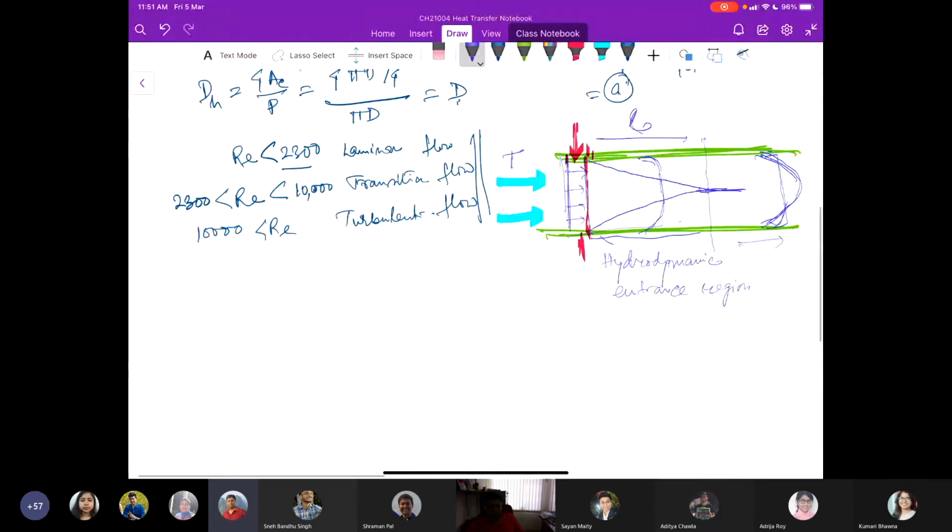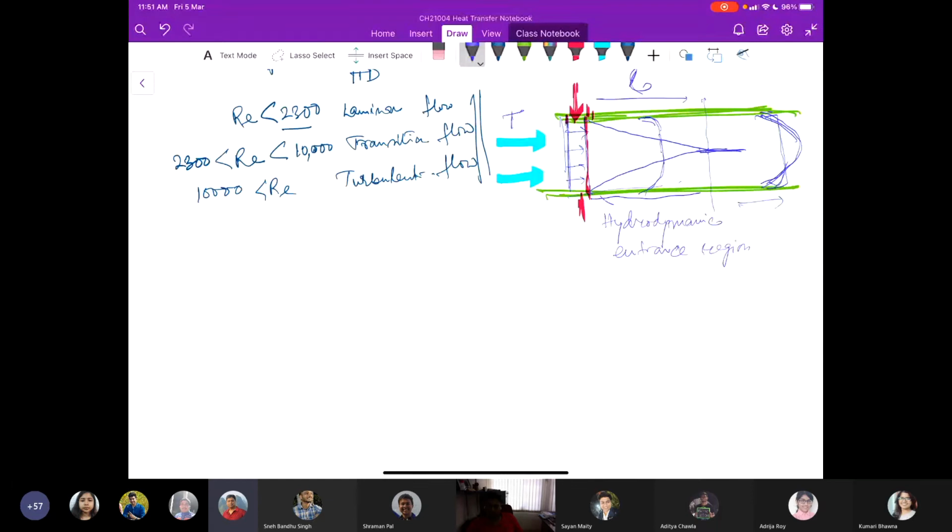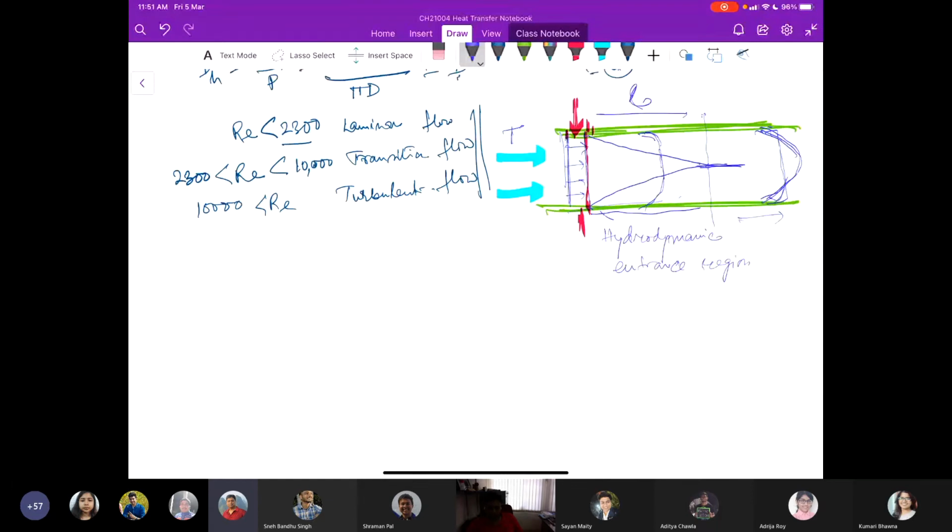So in case of the thermal boundary layer, similar to the hydrodynamic entrance length, we have the thermal entrance region and thermal entry length.